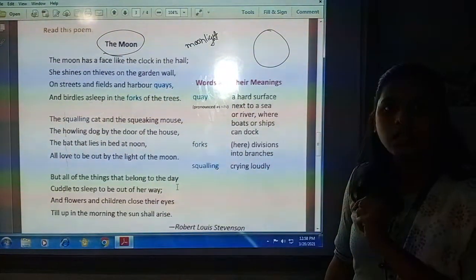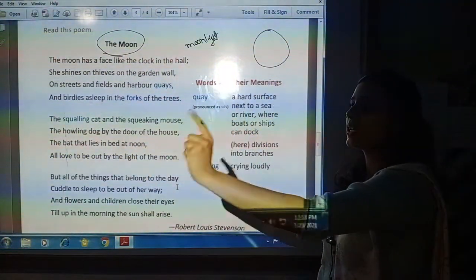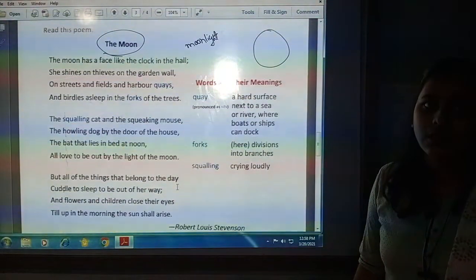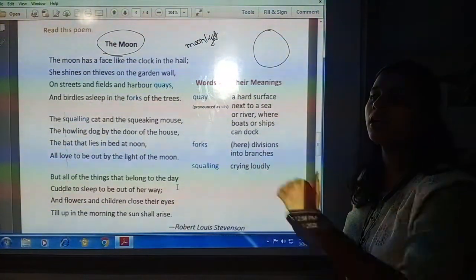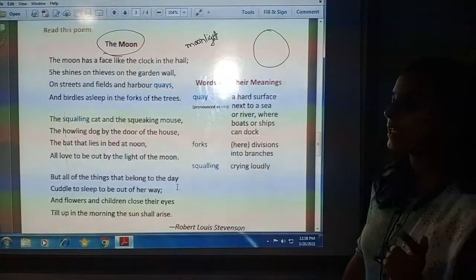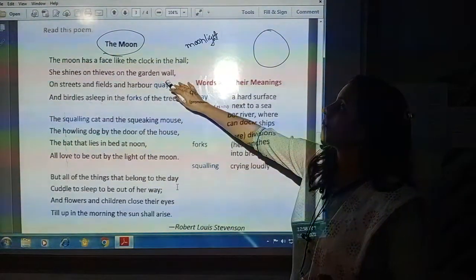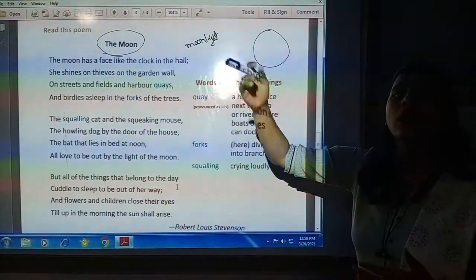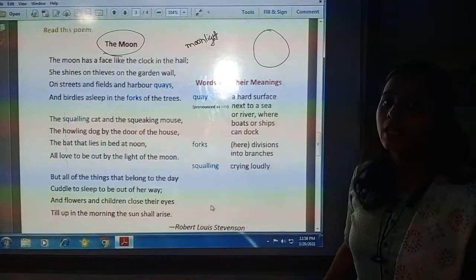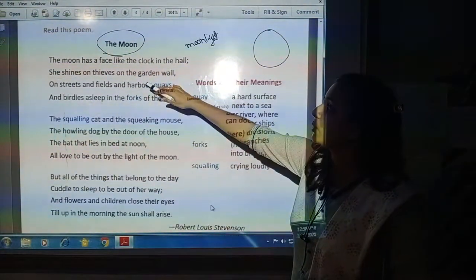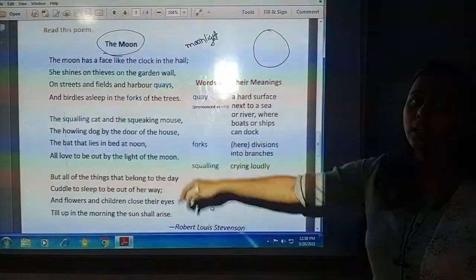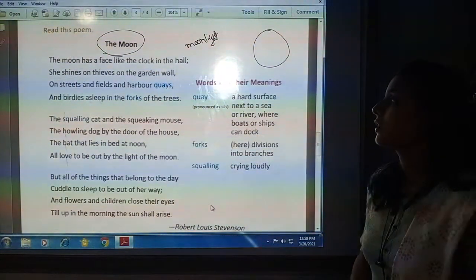How can I see the thieves? Because the moonlight is coming on thieves. The moonlight is shining on thieves. So I can see that the thieves are coming into the house through the garden wall. How can I see? That moonlight shining on those things.